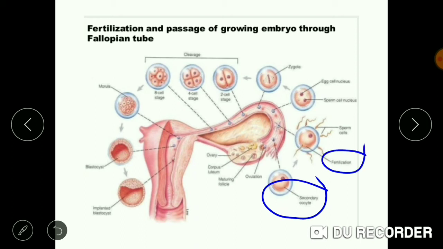We can see that the nucleus of the sperm and egg fuse and result in the formation of the zygote. Now this zygote further undergoes development and results in the formation of an embryo. So we will be studying this process of embryo development.